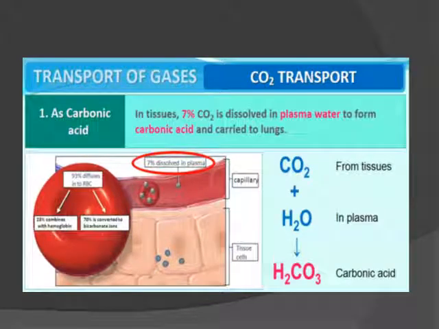So as carbonic acid, in tissues 7% CO2 dissolves in the plasma water to form carbonic acid and is carried to the lungs. So CO2 and H2O, water present in the plasma, from tissue, are being transported as carbonic acid.